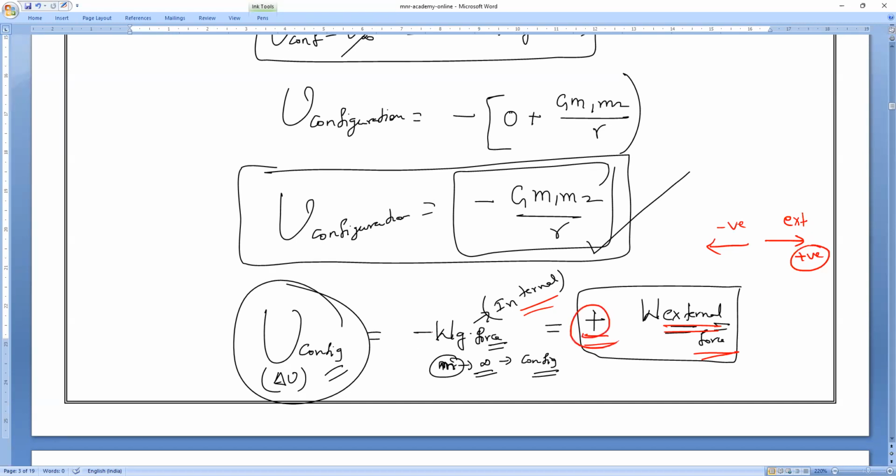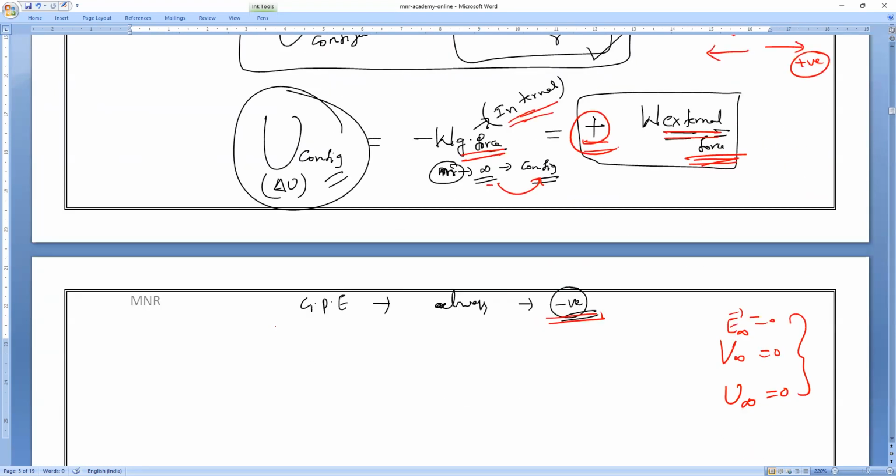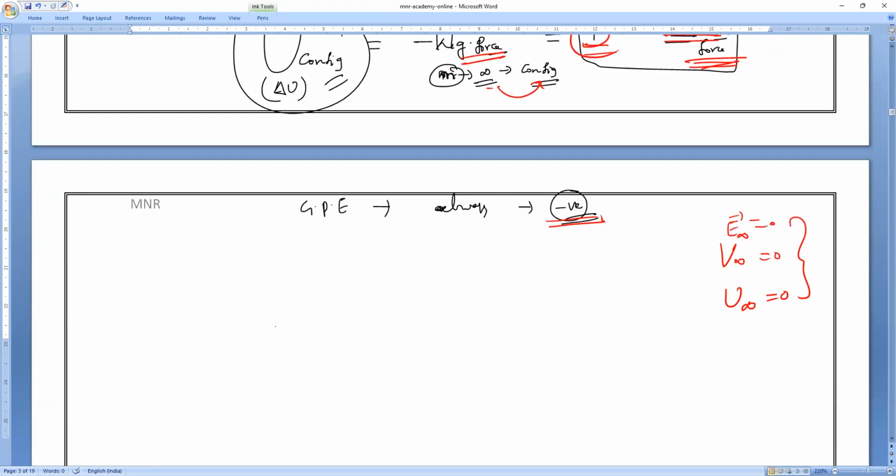So gravitational potential energy has two definitions: either minus of work done by the gravitational internal force in bringing the mass M from infinity to the configuration, or positive work done by the external forces. That is the definition. Anybody having any doubt, you can ask me. Are you clear, everybody? Please respond, guys. All of you? Yes, sir.